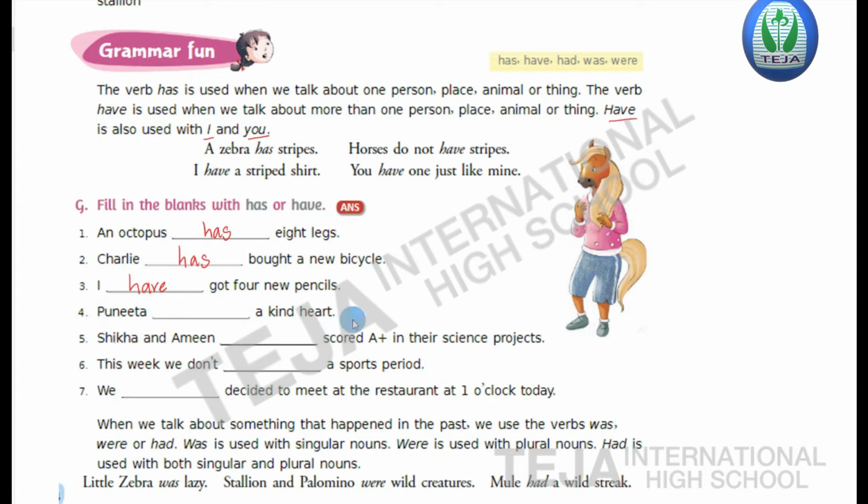Next, fourth one, Punita dash a kind heart. So Punita is the name of a person. It's a singular form. So we use the word has.